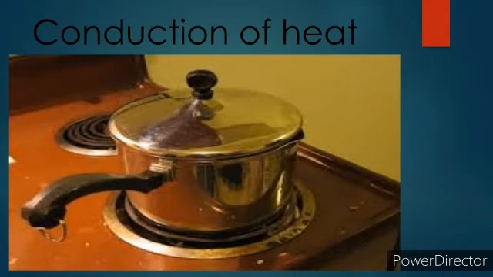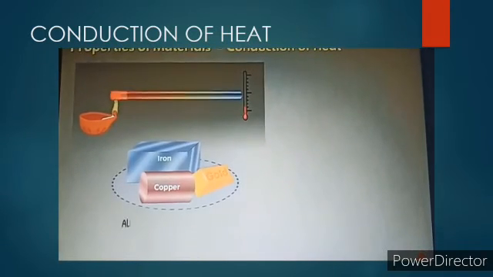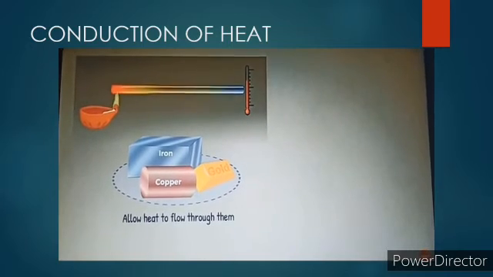If you observe the utensils in your kitchen, you will notice that most of the utensils are made up of metal, but their handles are made up of wood and hard plastic. Why are these handles made up of wood and plastic? Before we answer, we have to see this video. The reason is conduction of heat. Some materials allow heat to flow through them.